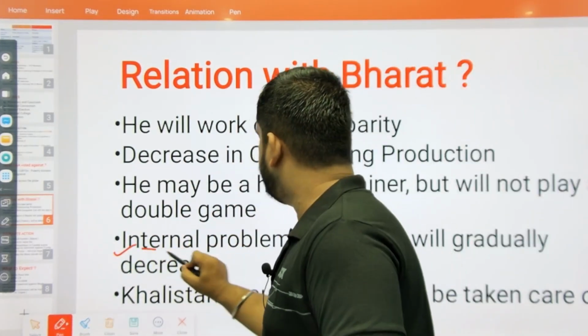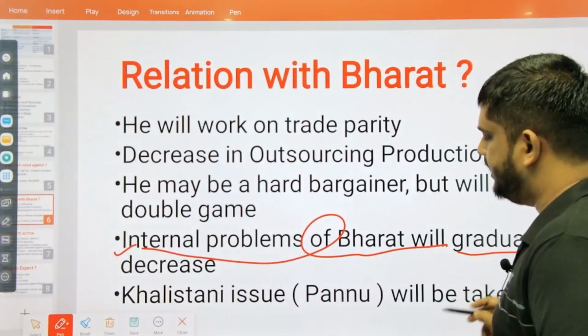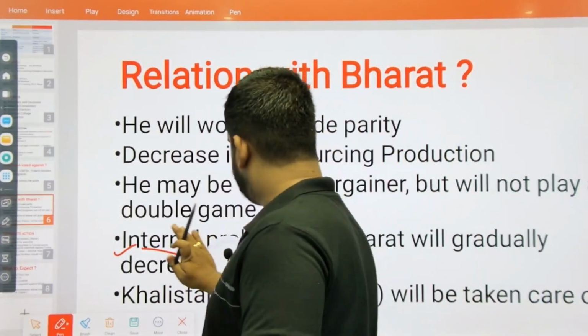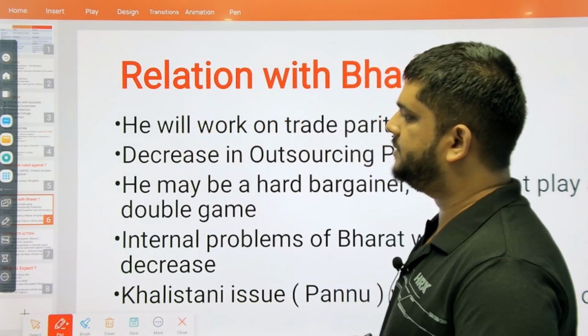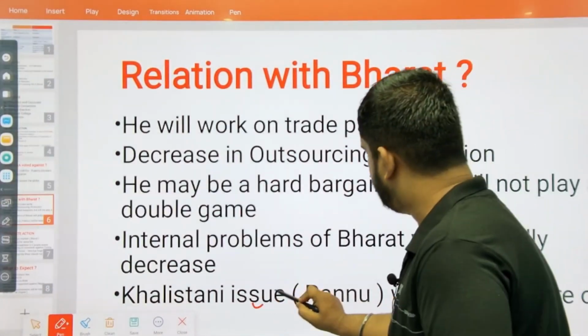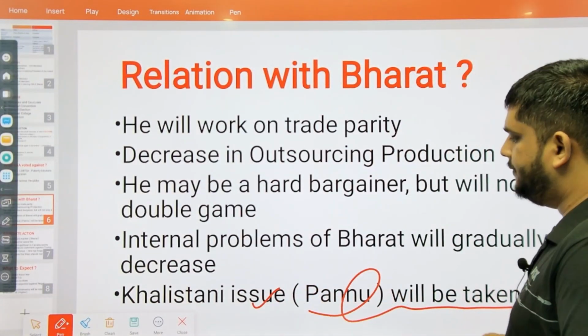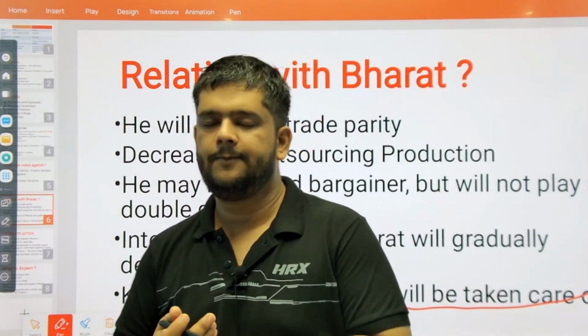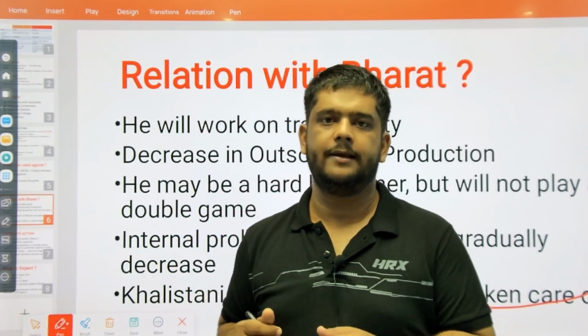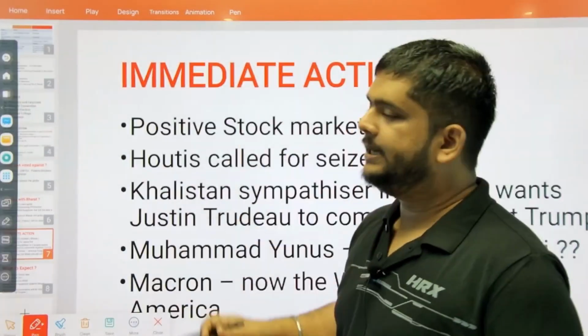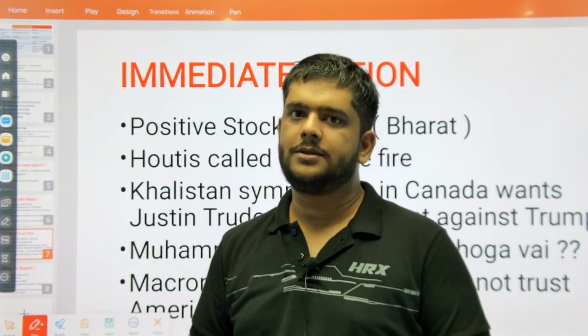So the internal problems that we have been facing, yes, will gradually decrease. The internal problems with Kukis, Metis, the Manipur problems, Khalistani movements, yes, Khalistani issues, Pannu, this will be taken care of. So this is what the relationship with Bharat, because Donald Trump is the president, is going to look like in future. So what was the immediate action after the result was announced?